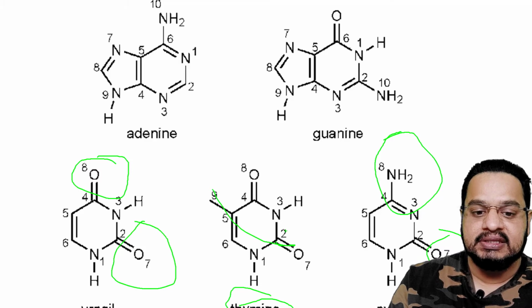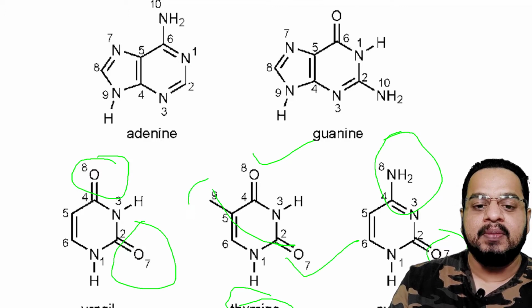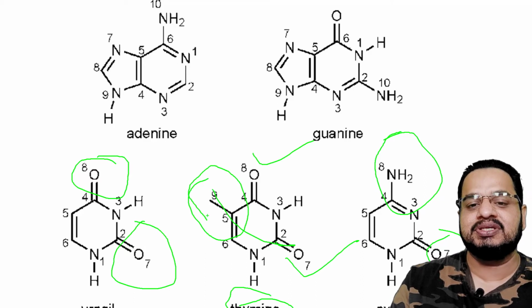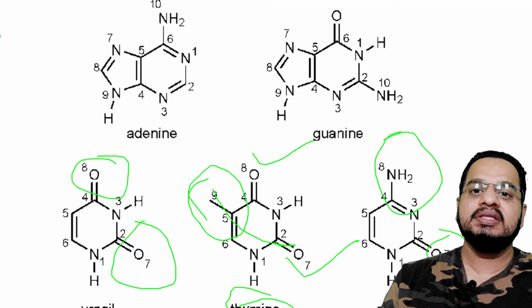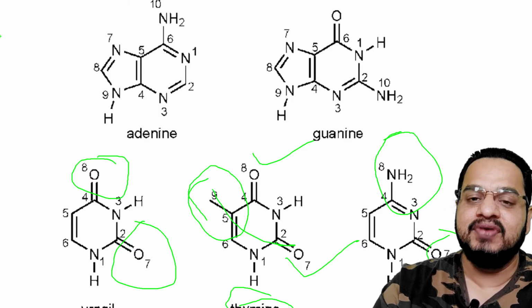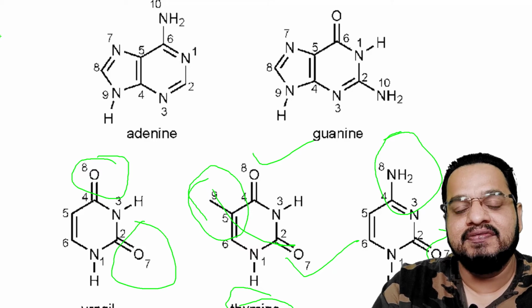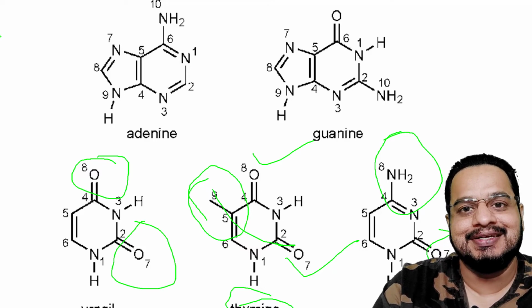And if you consider thymine, the middle structure, in that case the double bond O is there, and again here the double bond O is there. What is the difference then? The difference would be one methyl group at this position. This means all these three structures have very minor differences among them.